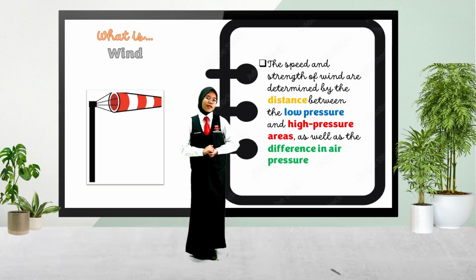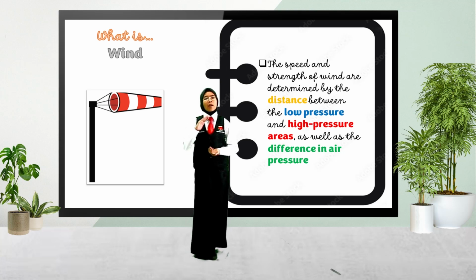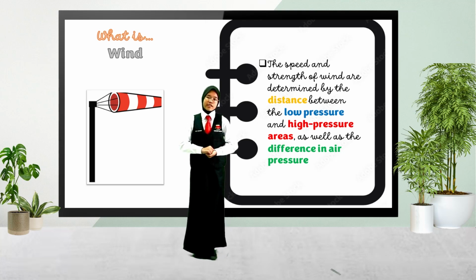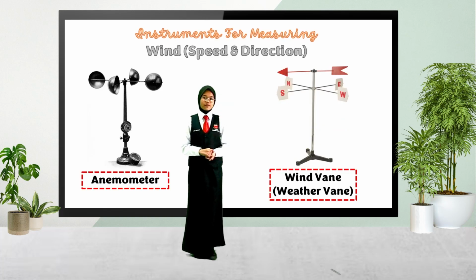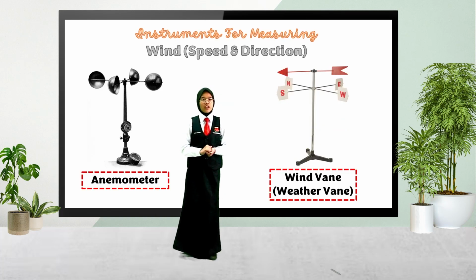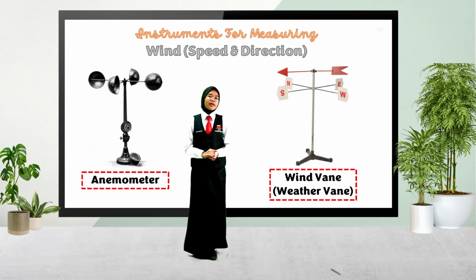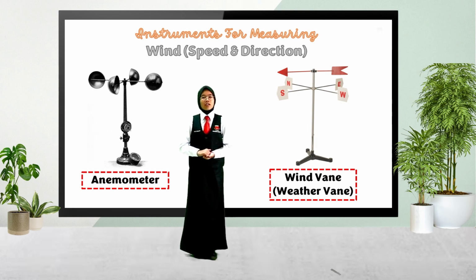Wind. The speed and strength of wind are determined by the distance between the low pressure and high pressure areas, as well as the difference in air pressure. Instrument for measuring wind. The anemometer is the instrument used to measure wind speed, consisting of three or four half cups on arms rotating around a central axis. You can typically find it on top of a weather station or at an elevated position.